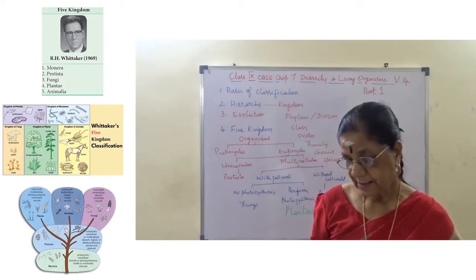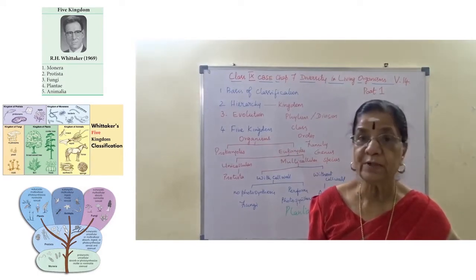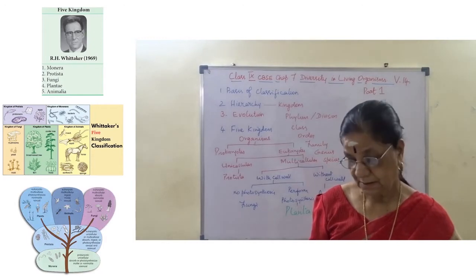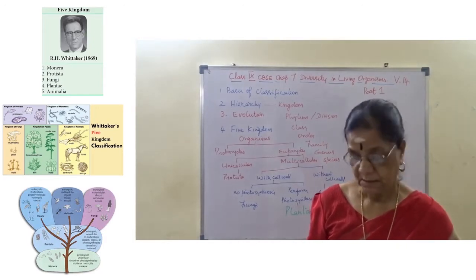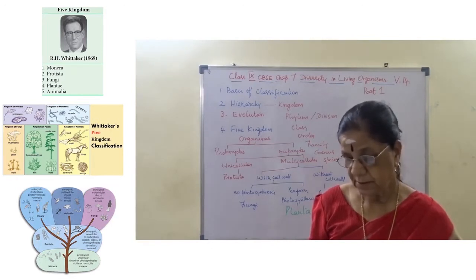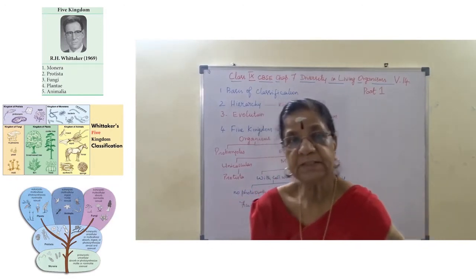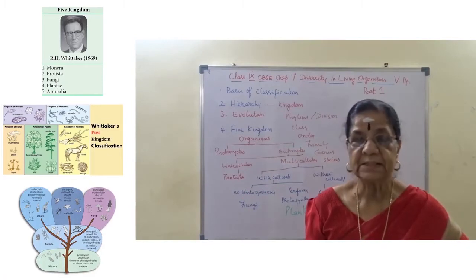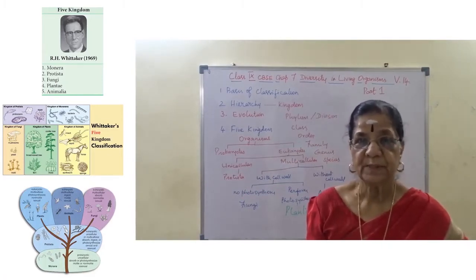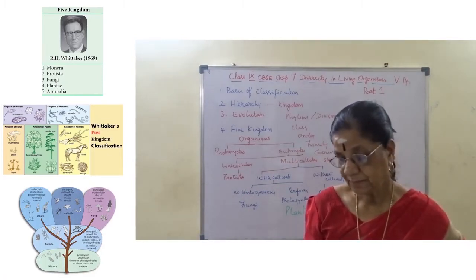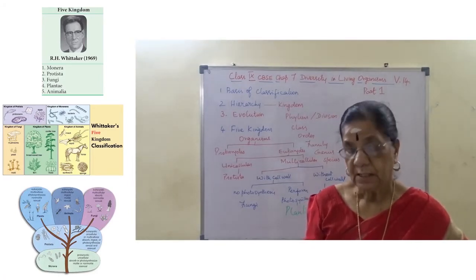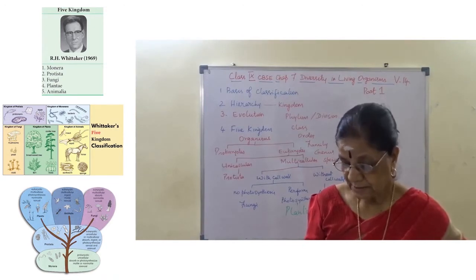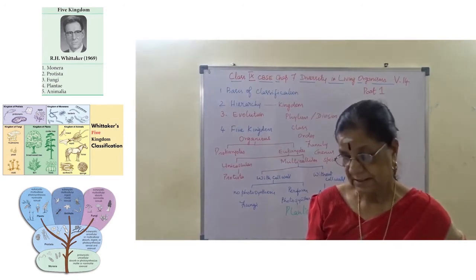And on the other hand, we have the blue whale, a gigantic animal, and the redwood tree of California, the tallest tree. They have an approximate size of 30 metres and 100 metres respectively. The redwood of California is 100 metres tall, and the blue whale is 30 metres in size, right?